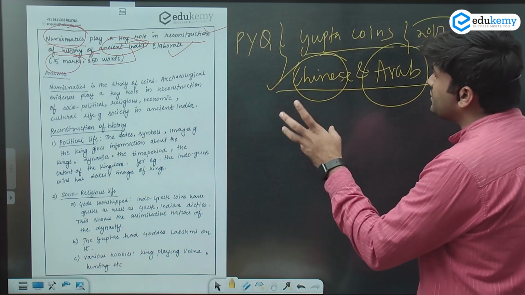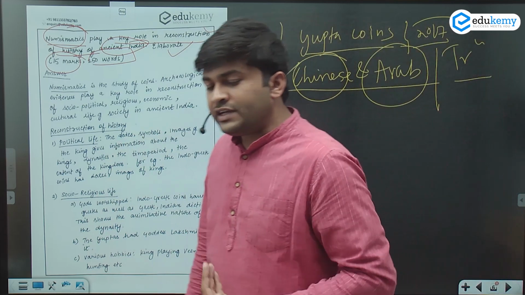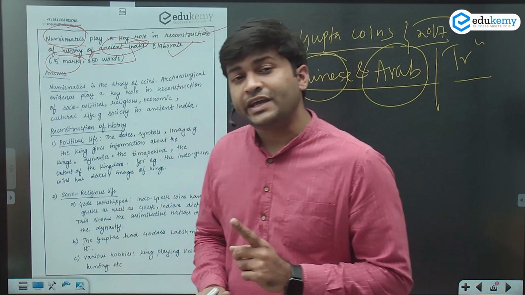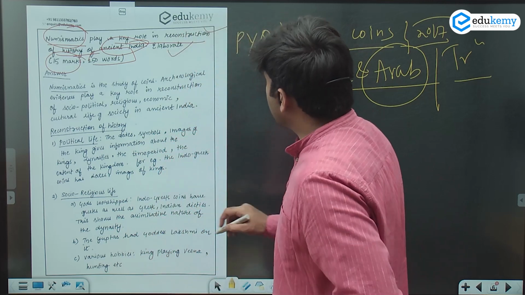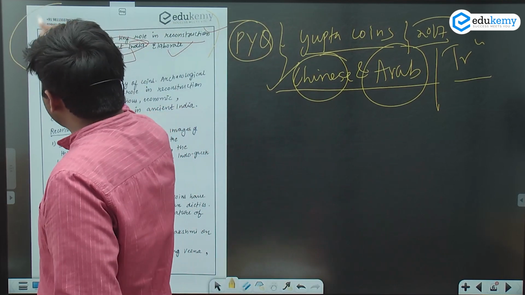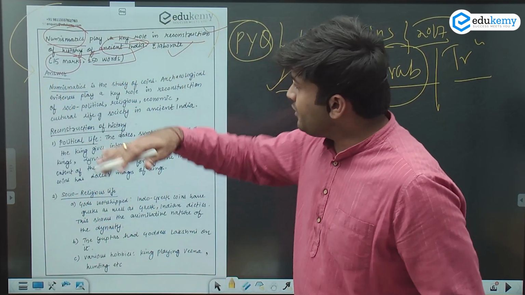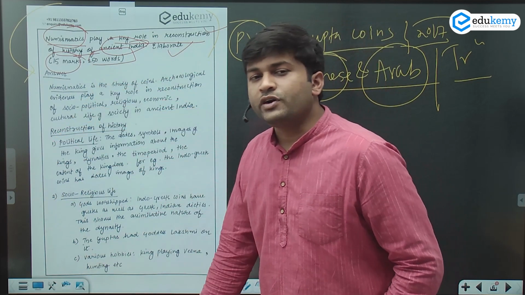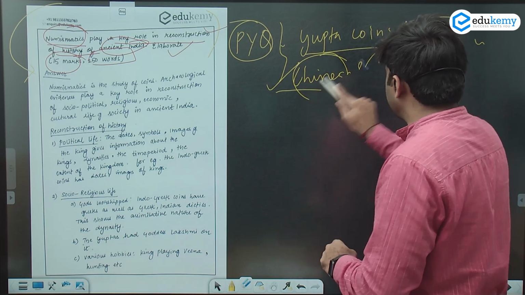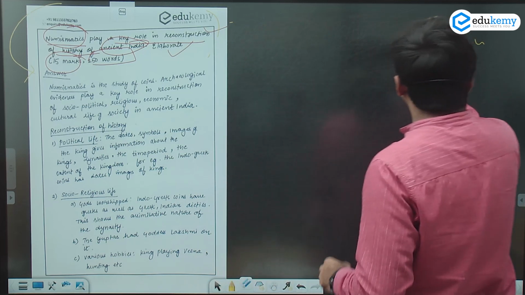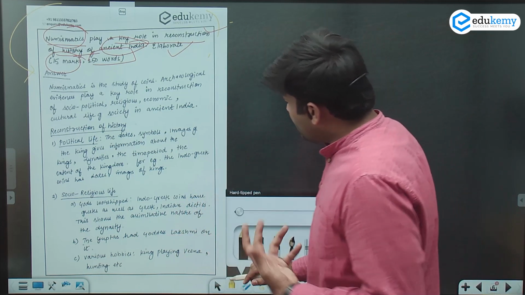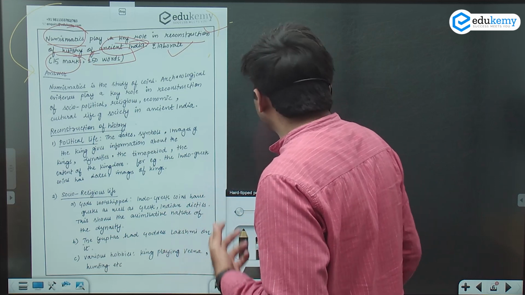So this reconstruction of history of ancient India, medieval India, on the basis of some kind of evidence, is a very important topic in our paper. So that is why we have taken a question in such a way, a broader topic in a way, so that everything regarding numismatics will be covered over here. Now what should be the approach? First we will learn about the approach and what are some of the mistakes that an aspirant would make if certain questions are appearing in front of him.